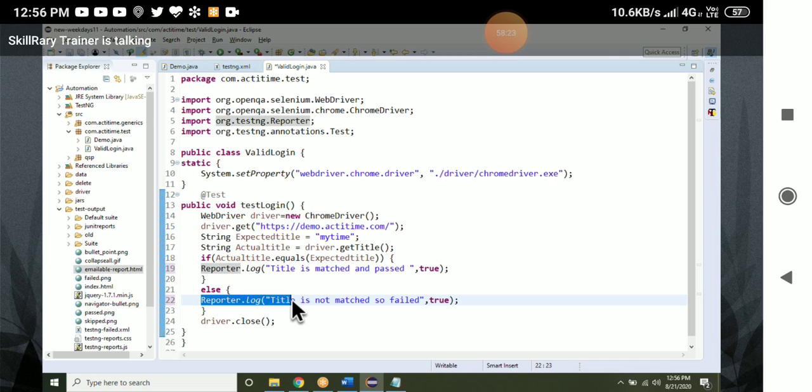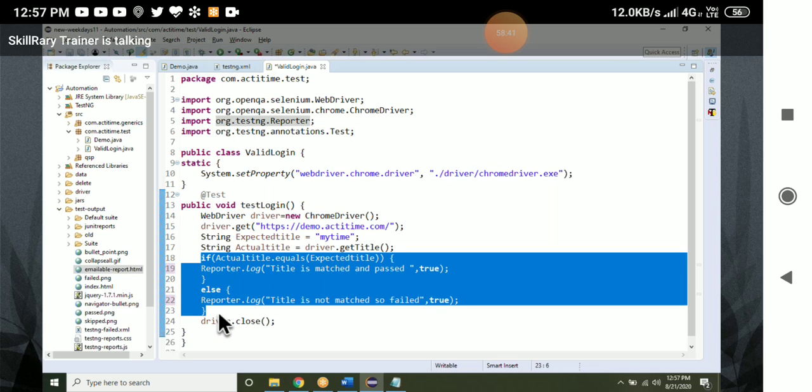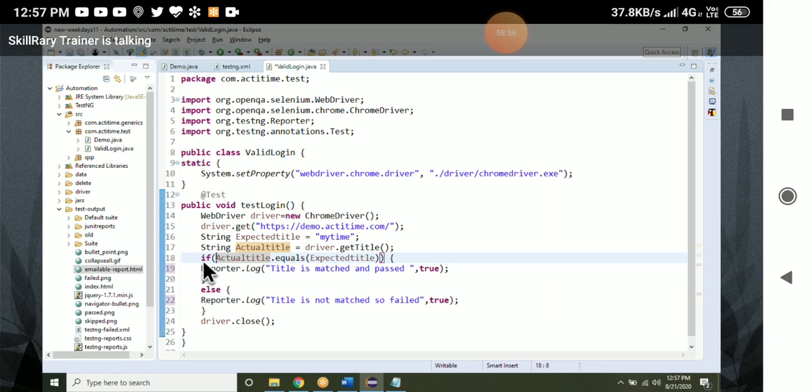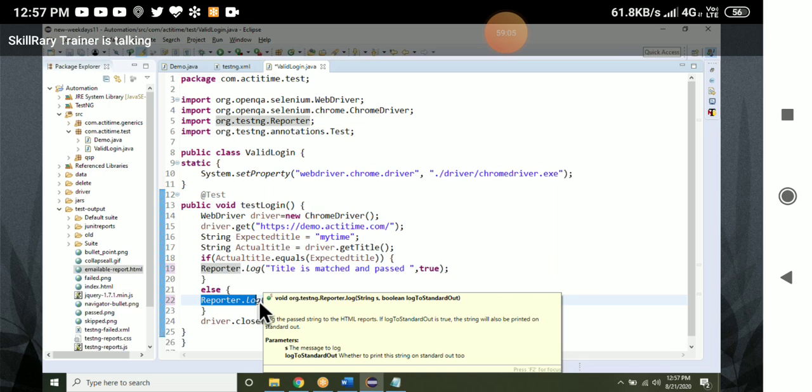Whenever you want to validate anything, you have to use assertion. Assert is a class, guys. In that, there are methods present, and all the methods are static methods. Whenever you want to validate anything in TestNG, you have to use assertion, because this if else will not have the capacity to pass or fail the test case. It will simply execute. If both are matching, you execute this statement, line number 19. Not matching, come to the else block, then execute line number 20.